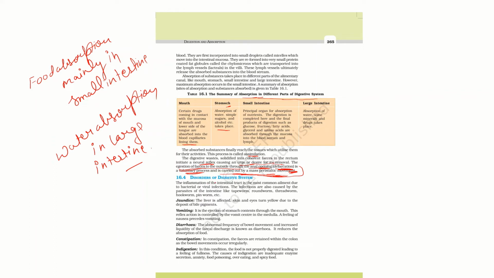Now next we will see the disorders of the digestive system. The inflammation of the intestinal tract is a common ailment due to bacterial and viral infections. If there are bacterial or viral infections, we will feel inflammation or allergy, and these infections may also be caused by parasites such as hookworm, pinworm, tapeworm, roundworm, and threadworm. Next is jaundice. The liver is affected in this case, and skin and eyes turn yellow due to deposition of bile pigments.